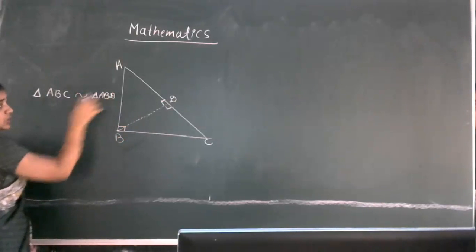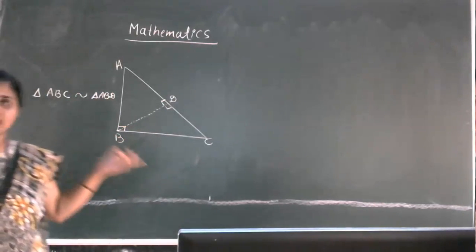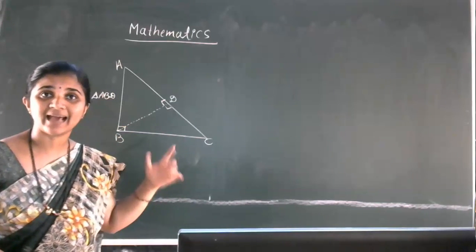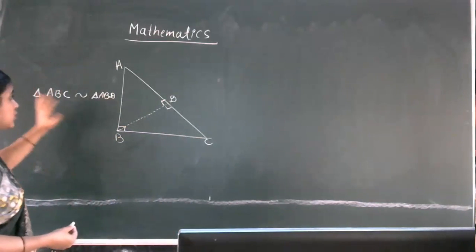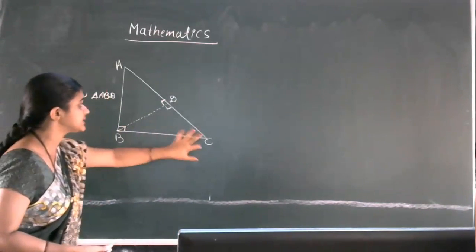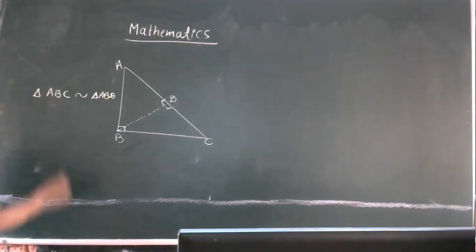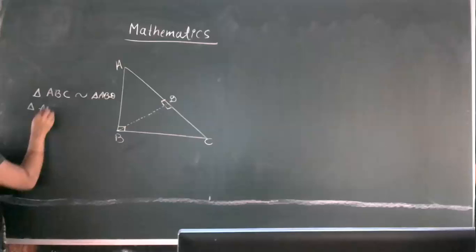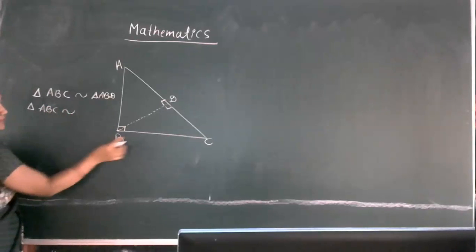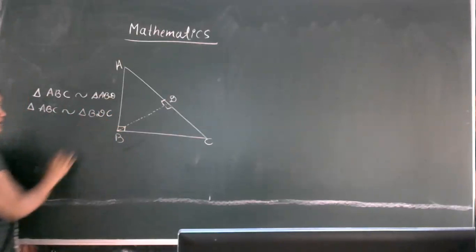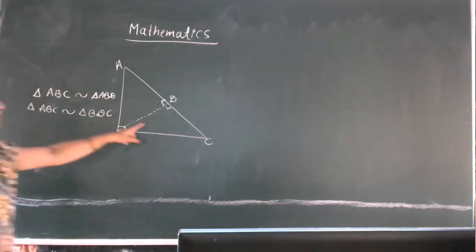This one we proved in the Pythagoras theorem part using the AA criteria, angle similarity criteria. So we showed that triangle ABC is similar to triangle ABD. In the same way, triangle ABC is also similar to triangle BDC.